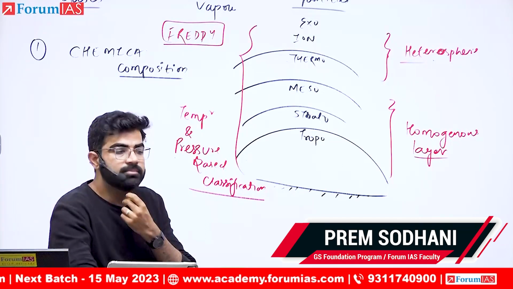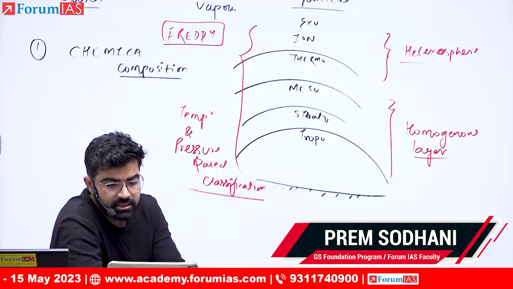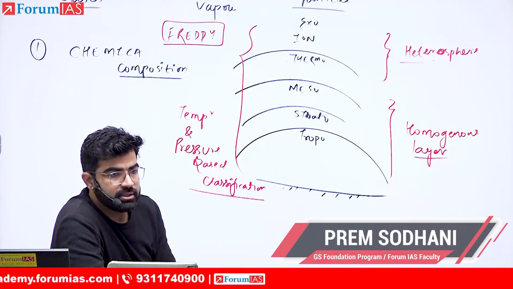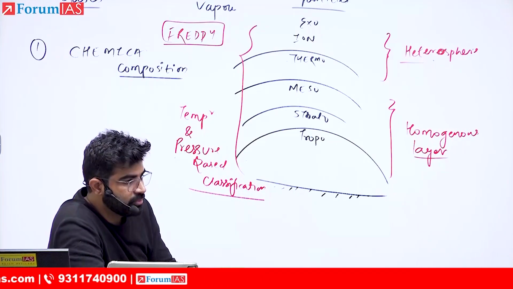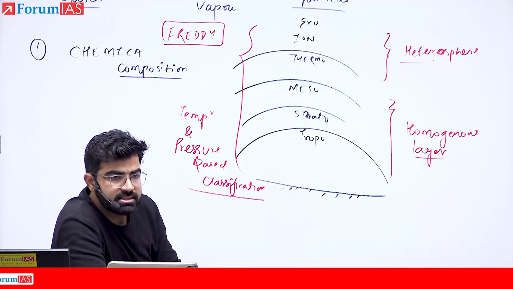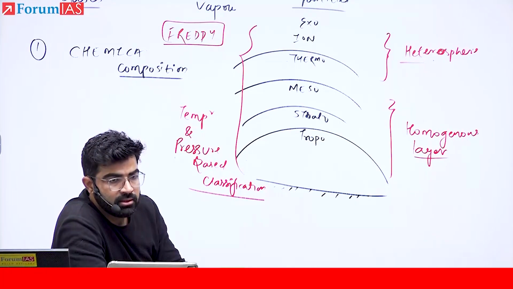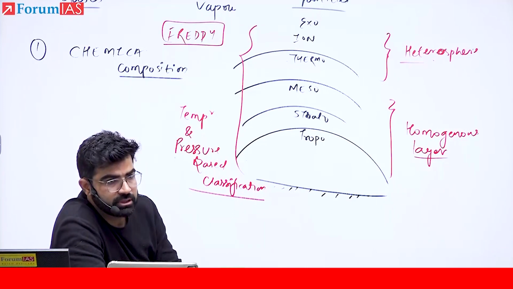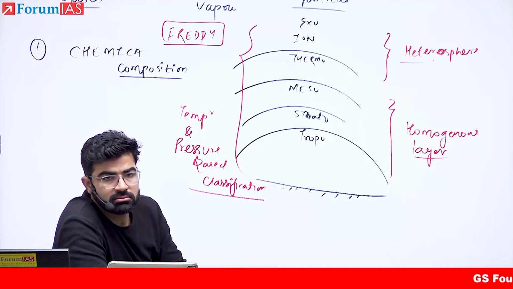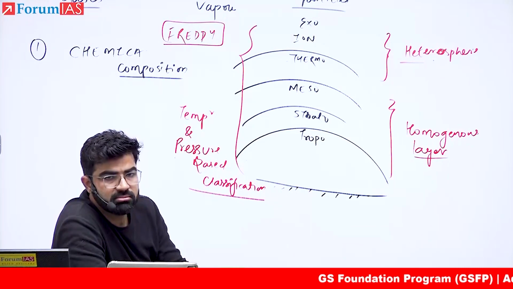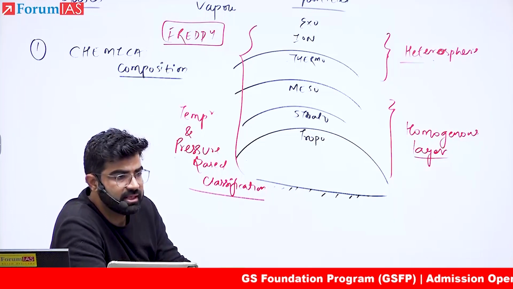Homogeneous means the proportion of gas composition is more or less similar in such a layer.